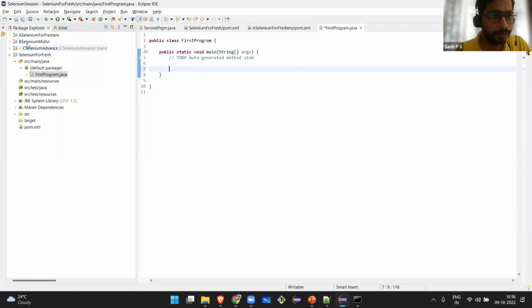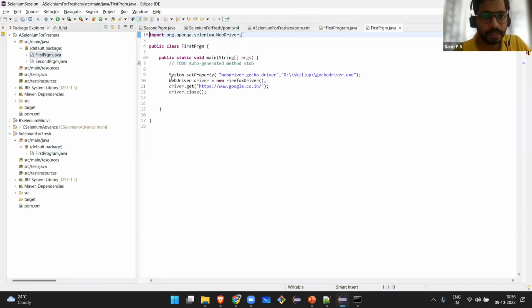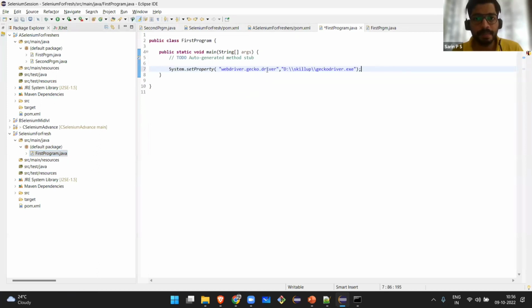For that, I have already created one. For the time being, I will just copy it. So the first line will be System.setProperty. What is this line doing? System.setProperty is basically pointing to the driver that we are having. This is the old style of writing; I will rewrite it with the new style later. Here I need to get the Gecko driver. Why Gecko driver? Because I'm trying to run this in Firefox.